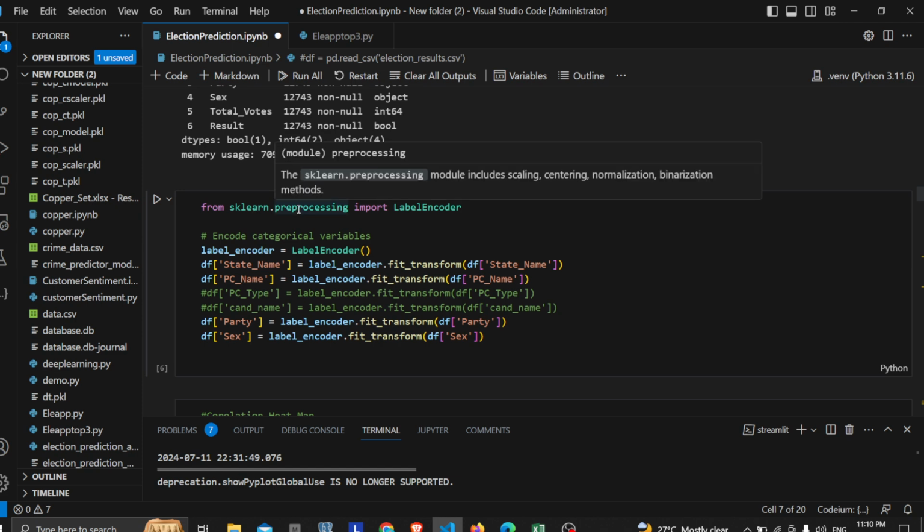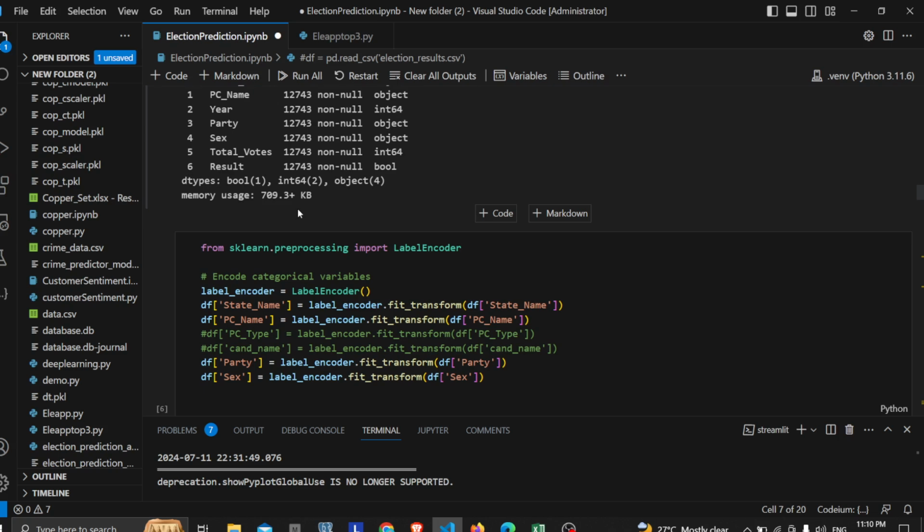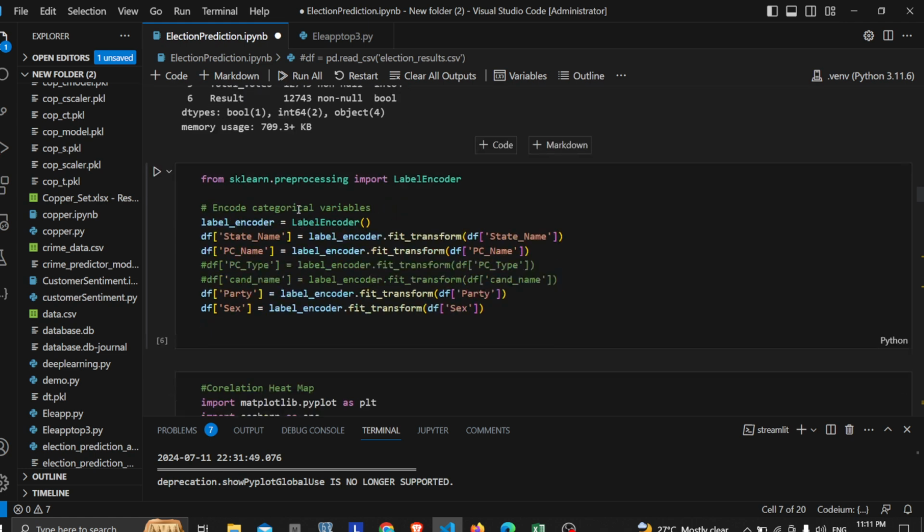Here it orders the values in ASCII order. ASCII, in simple words, orders the categorical values alphabetically, and then it assigns a value to each, like 1, 2, 3. And then it is loaded. This step ensures that a model can process and learn from the data effectively. So that's what is done.